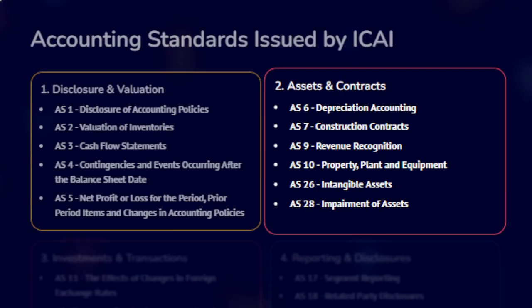It covers recognition, measurement, depreciation, and disposal of fixed assets. AS 26, Intangible Assets, provides guidelines for identifying and valuing non-physical assets such as patents, copyrights, and goodwill. AS 28, Impairment of Assets, requires companies to ensure that their assets are not overstated. If the recoverable amount of an asset is less than its carrying amount, it should be written down.